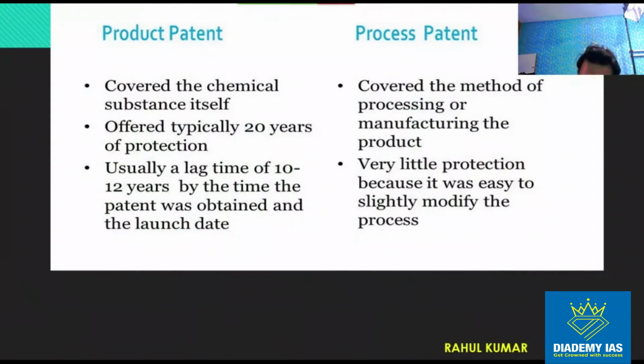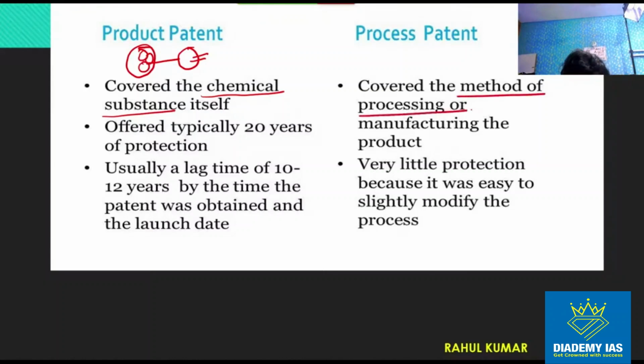In case of product patent, the chemical substance is protected, right? So for example, someone uses some chemical, a group of chemicals, and makes some chemical substance, and this is used as a corona vaccine, right? So this substance will be covered. This substance will be covered irrespective of the method, right? As compared to process patent, in case of process patent, only and only the method of processing is protected.